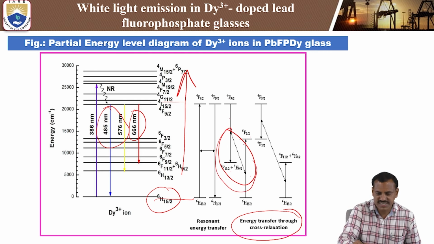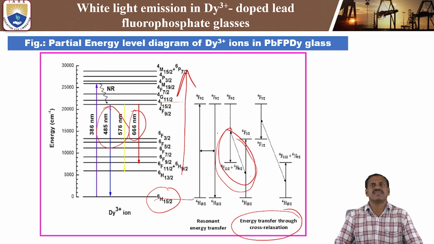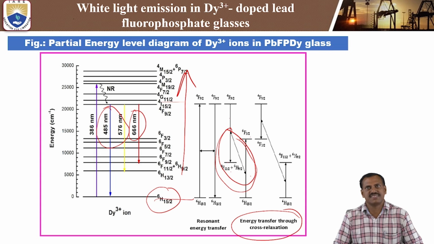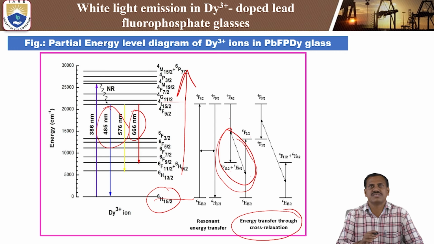So by using this energy channel only, we can determine whether it is of a dipole-dipole nature, and the energy transfer through cross relaxation channels. By using the energy level diagram only, we can study the energy transfer through cross relaxation channels. Also, we can study by using the partial energy level diagram.